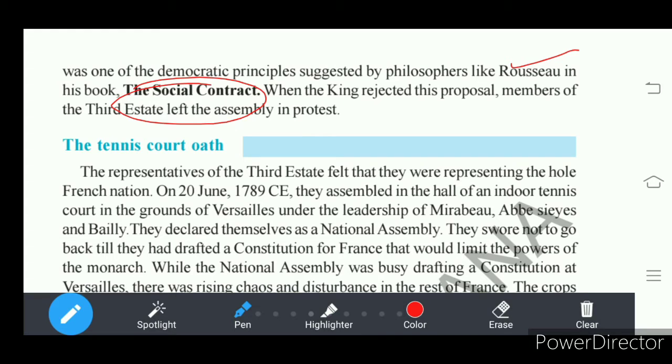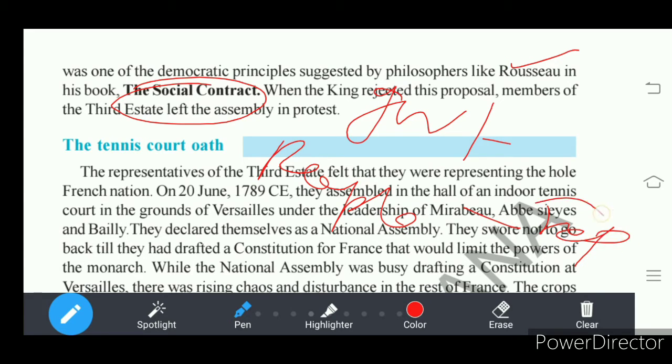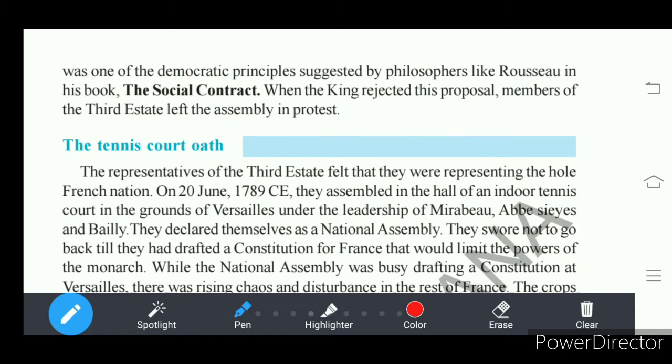Social contract says government is the agreement between people and their representatives. Understand? It is an agreement. Government is an agreement between people and representatives, that we discussed earlier, right? So a social contract is an agreement between the people and their representatives, that is the government. Understand? So government should work according to the agreement between people and their representatives.